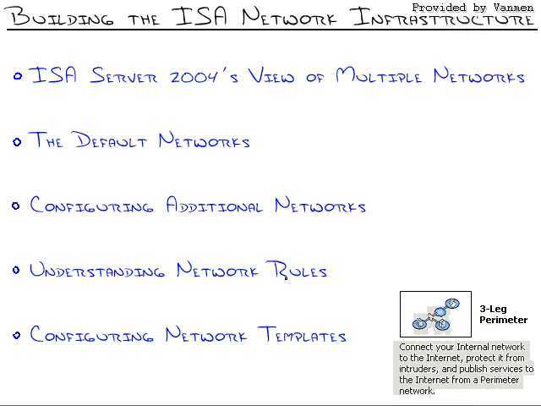We'll also look at the network rules, which is huge, huge. It defines everything that allows each network to access each other. Without the network rules, nobody can access anything. Now finally, we'll talk about network templates, which are, this is a picture of a network template over here. It's a flyby, easy to use way to get your ISA server up and running faster than ever before.